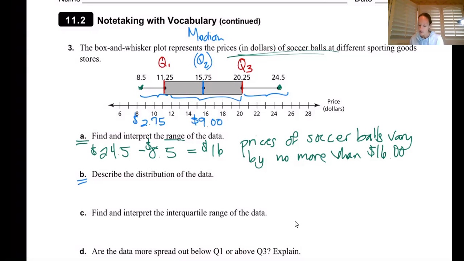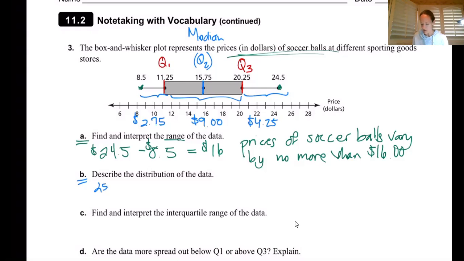And then our last subtraction, or our last 25%, is going to be that 24.50 minus 20.25. I think that's just going to be 4.25, right? $4.25. Okay, so as we have that, let's go ahead and see how we're going to say this.